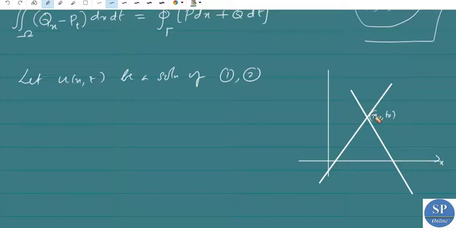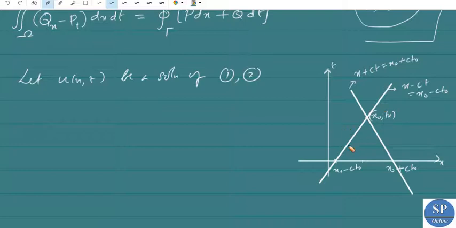Consider a fixed point x naught, t naught; this is x naught, this will be x naught plus c t naught, and this point will be x naught minus c t naught. So this will be the characteristic x plus ct equal to x naught plus ct naught, and this is the characteristic x minus ct equal to x naught minus ct naught.